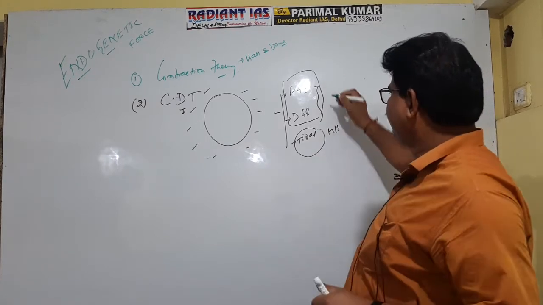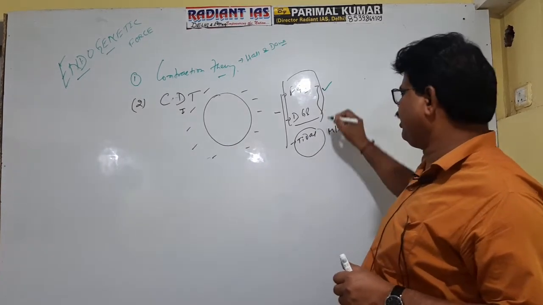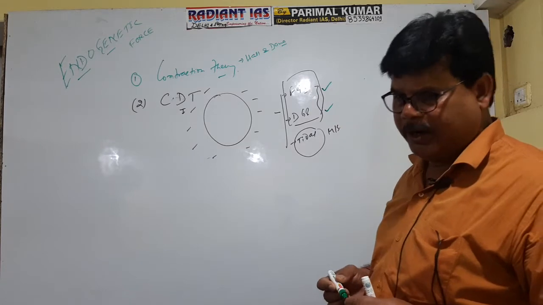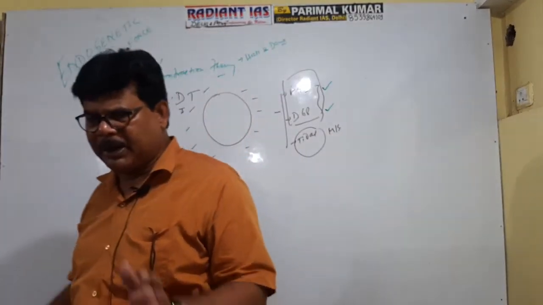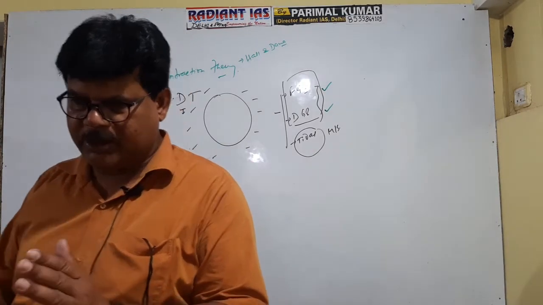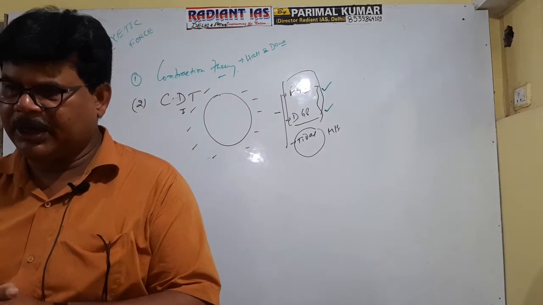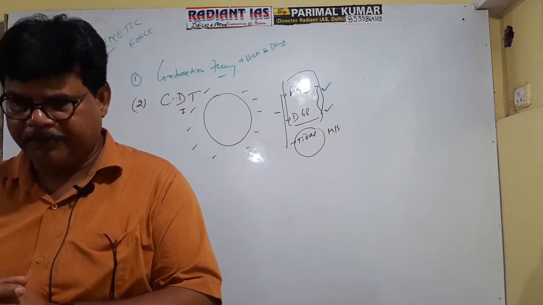You can say that according to continental drift theory, the main cause of endogenetic force is the force of buoyancy and differential gravitational pull.